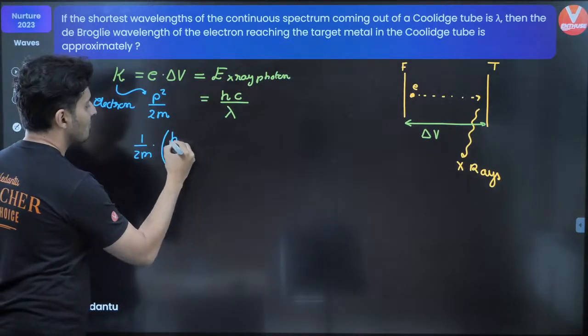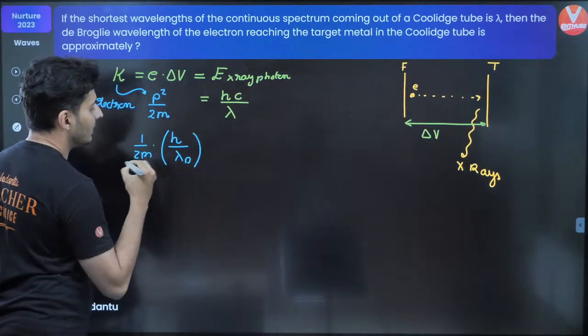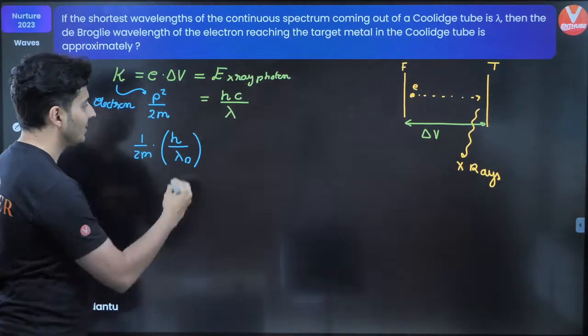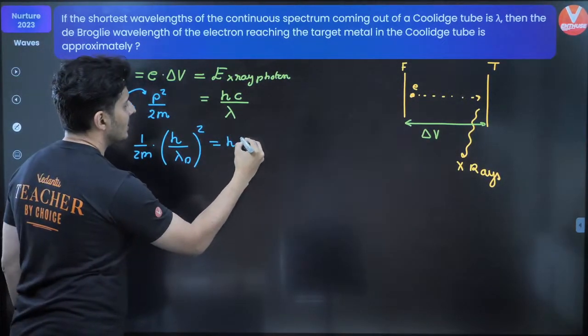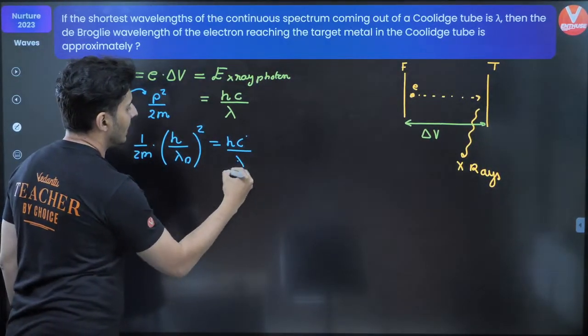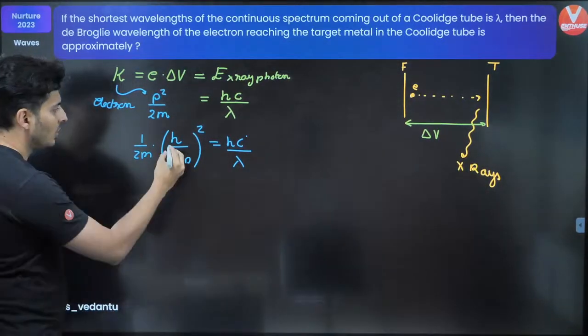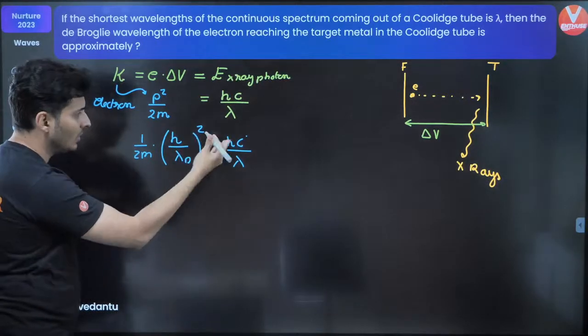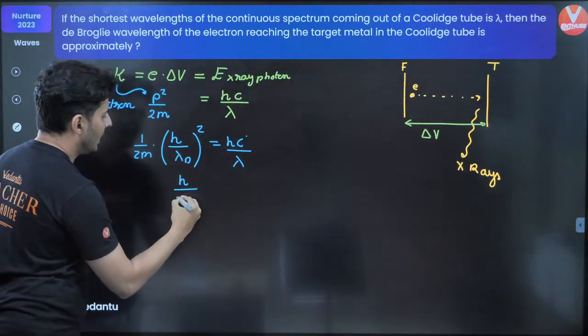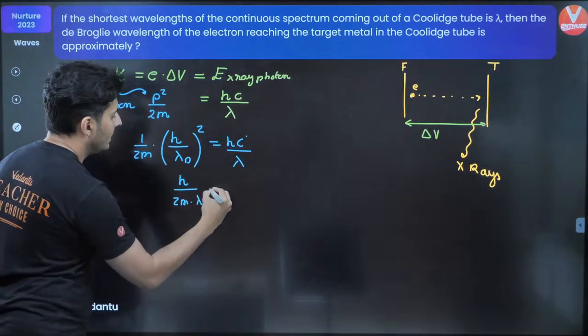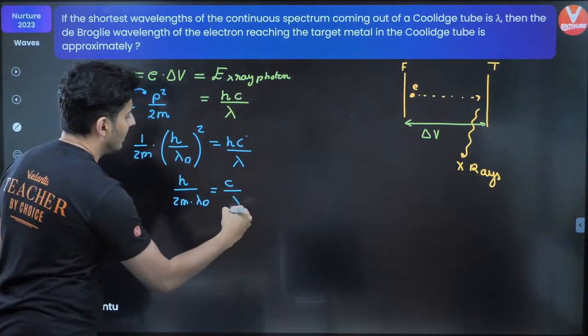Momentum is h by lambda of de Broglie. This is your de Broglie wavelength. This is square. This will be obviously hc divided by lambda. It's just a matter of rearranging these things. You can see one of the h will get cancelled out. Can you see that? So h by 2m into lambda d is equal to c divided by lambda.